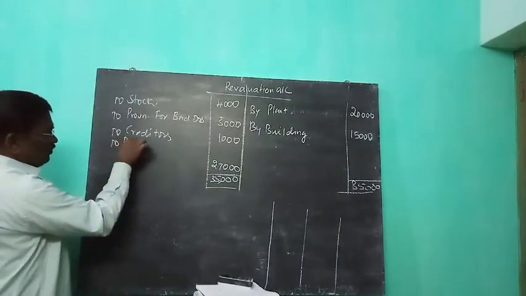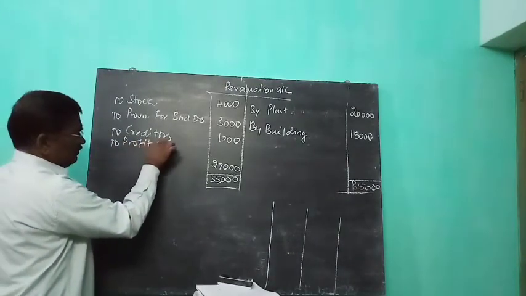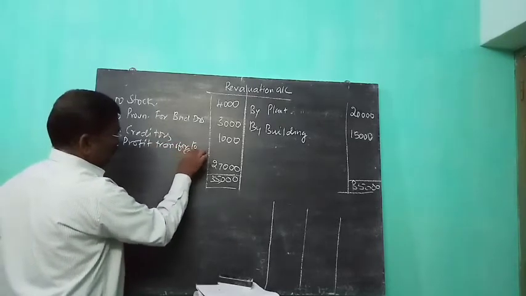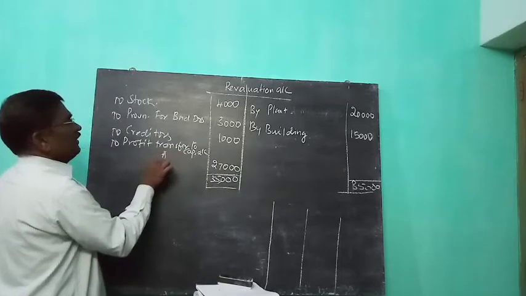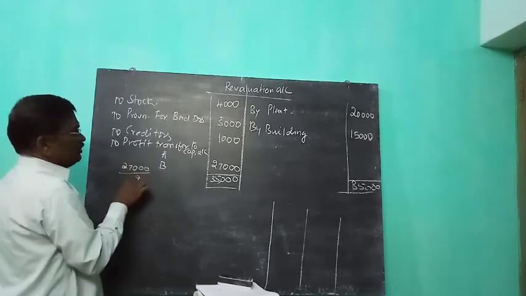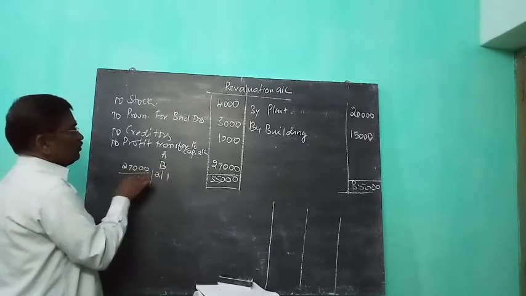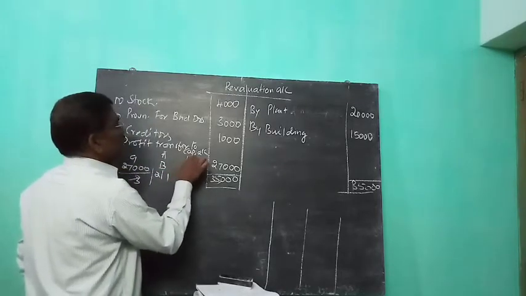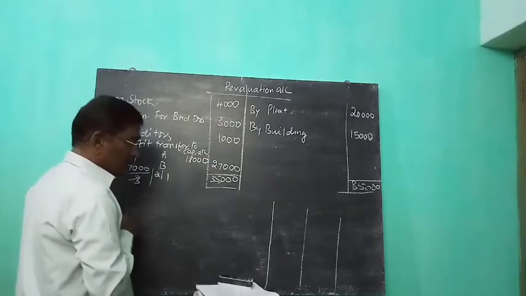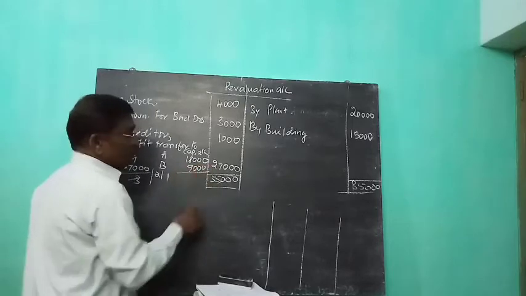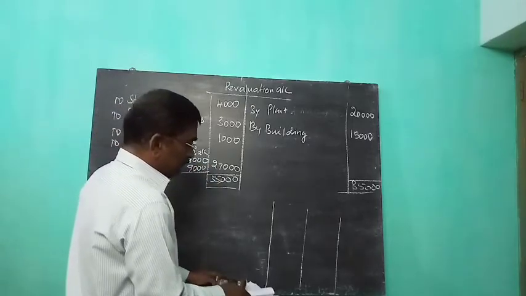So the profit is transferred to the capital accounts. Who are the existing partners? A and B are the existing partners. So 27,000 is distributed in the ratio of 2:1. So 18,000 is transferred to A's capital account and 9,000 is transferred to B's capital account.